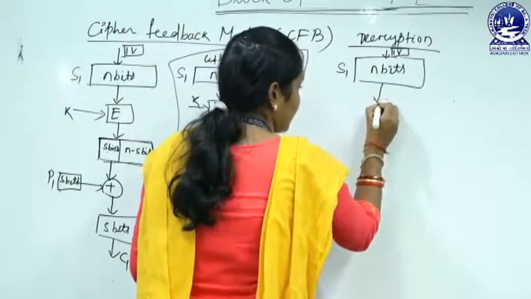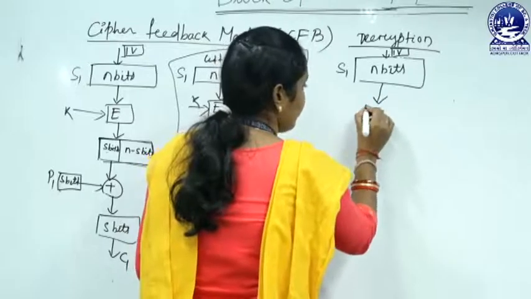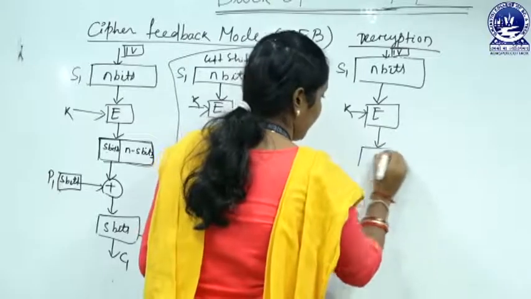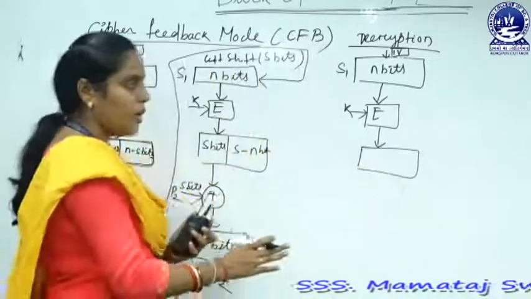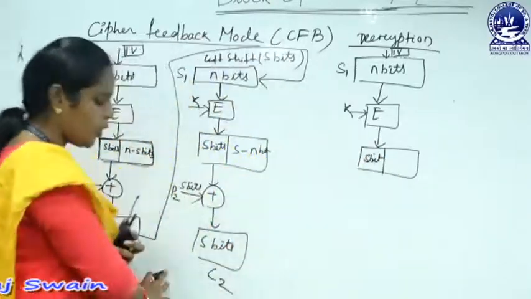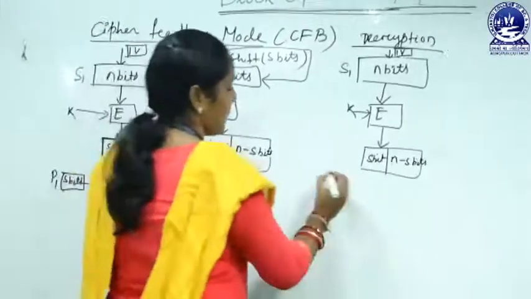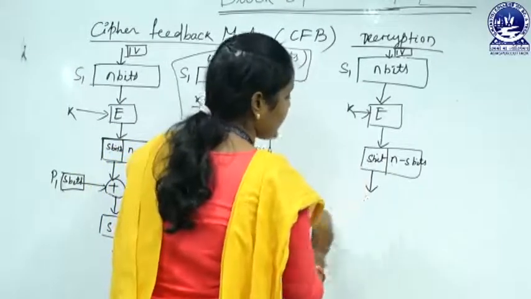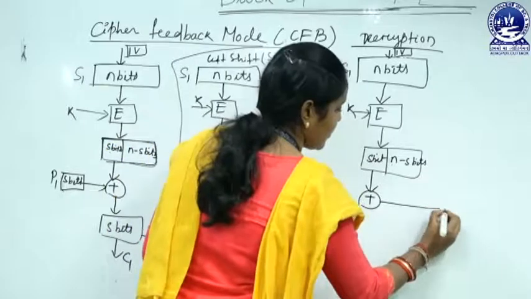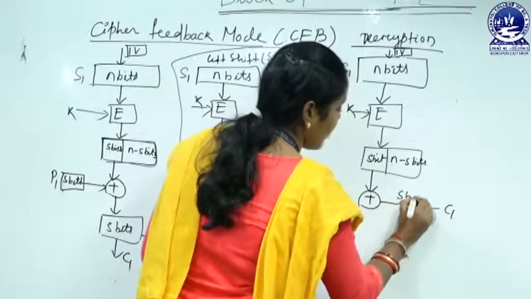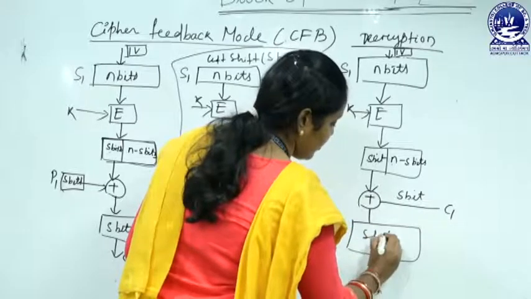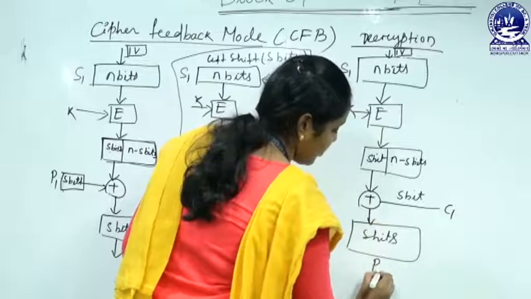Now these n bits are encrypted by using some encryption algorithm and key, which gives us n bits output, but here we take the s bits because our ciphertext block size is s bits. Now you take these s bits and exclusive OR with the ciphertext block, that is C1, which is also s bits. Now it gives us the s bits output, which is our plaintext P1.